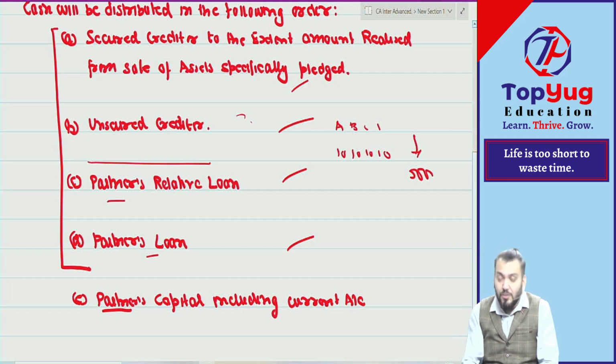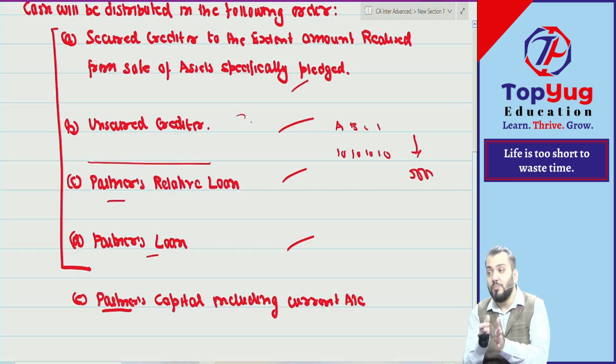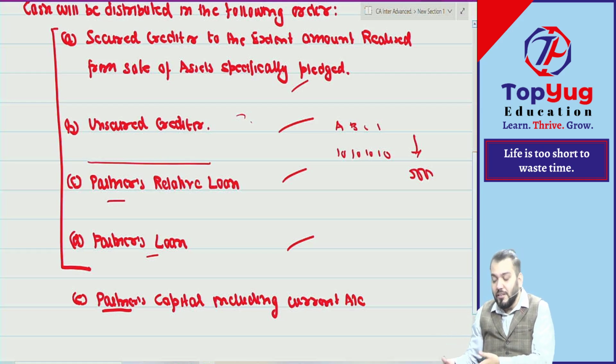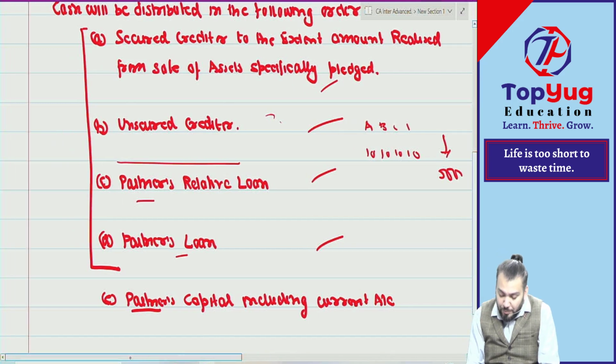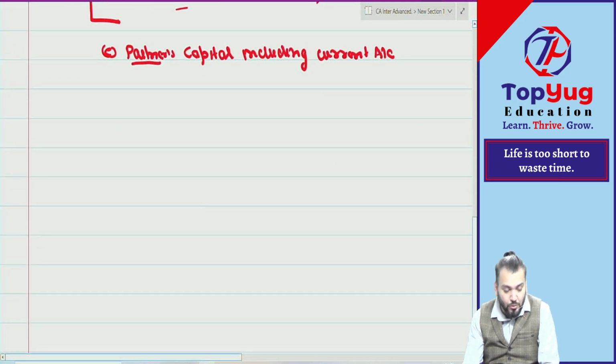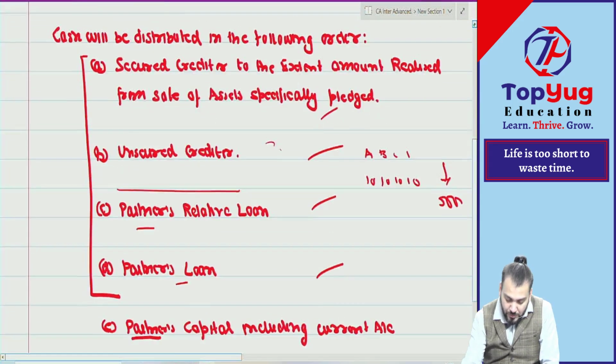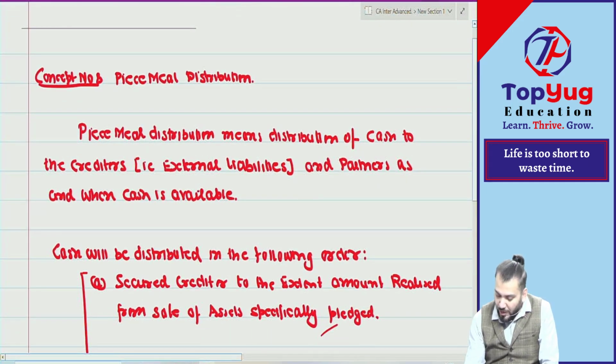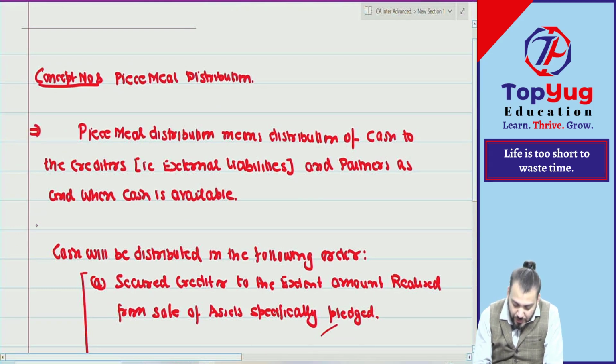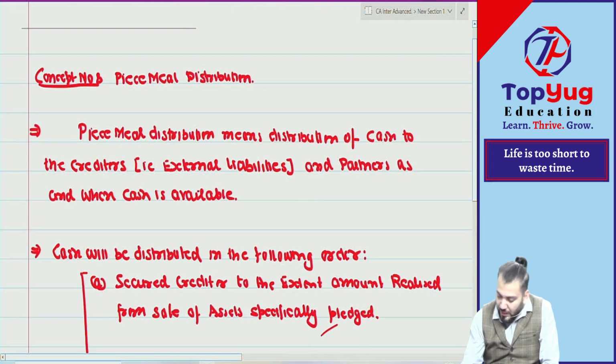So in this topic, this is concept number 8. In concept number 8, we need to prepare a statement for distribution of cash, first to all the parties and at the end to whom? Partners. So the doubt will come in payment to partners. So just write down one note. Write down, this is point number A. This is point number B. Then write down point number C.